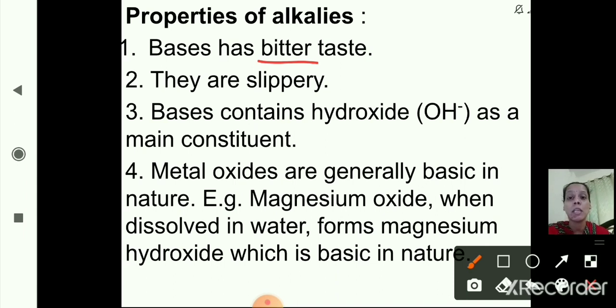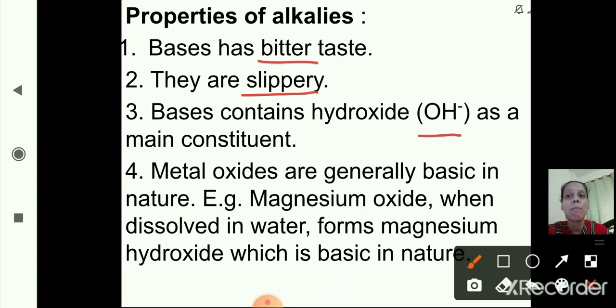Now the next, they are slippery to touch. Third one, bases contain hydroxide, that is OH minus, as a main constituent, and acids contain H plus ion as a main constituent. So this is the third property. Now the fourth property is metal oxides are generally basic in nature. For example, magnesium oxide, when dissolved in water, forms magnesium hydroxide, which is basic in nature.